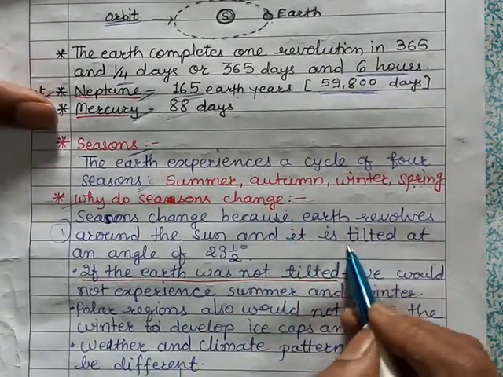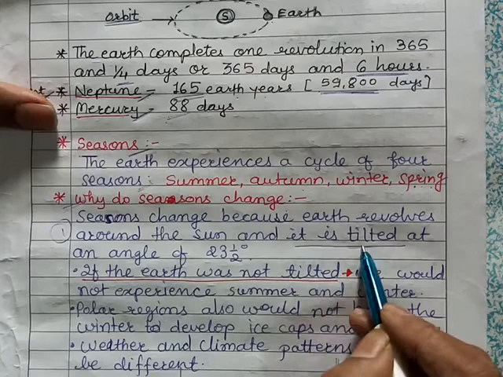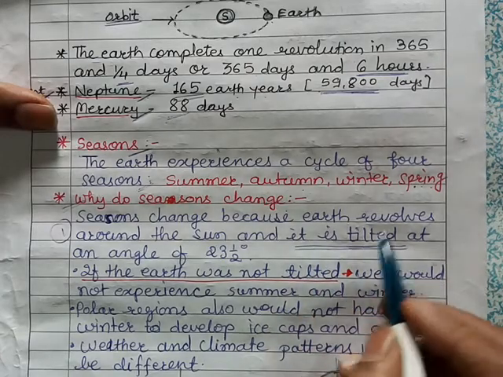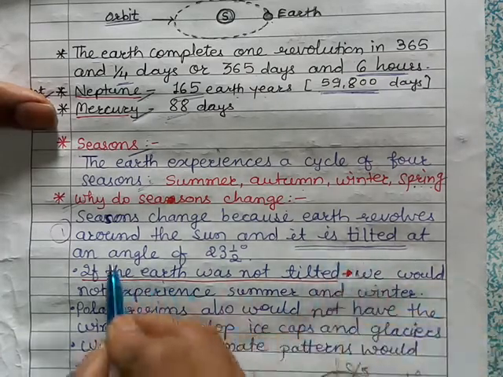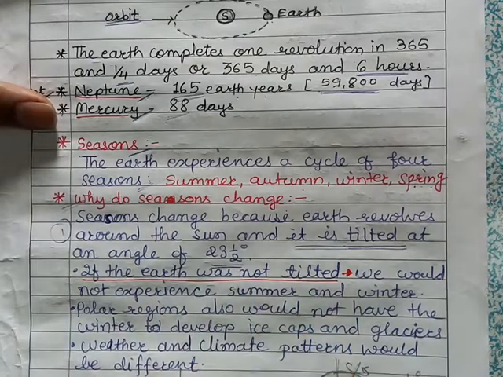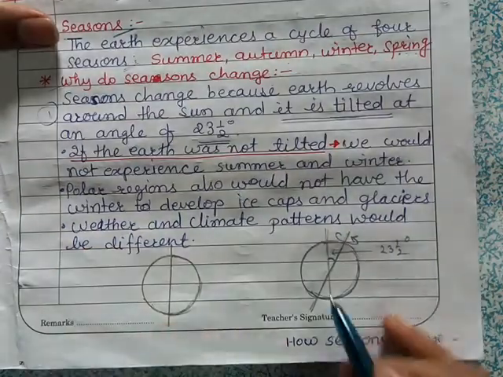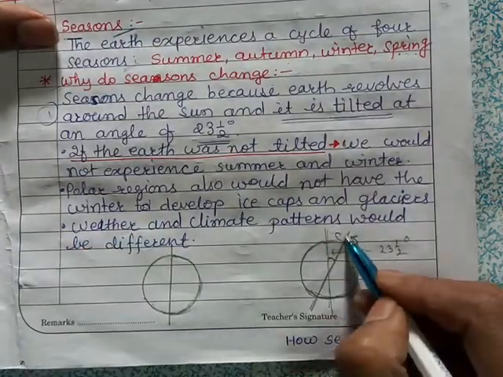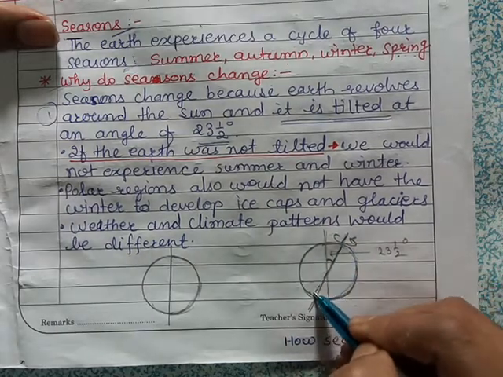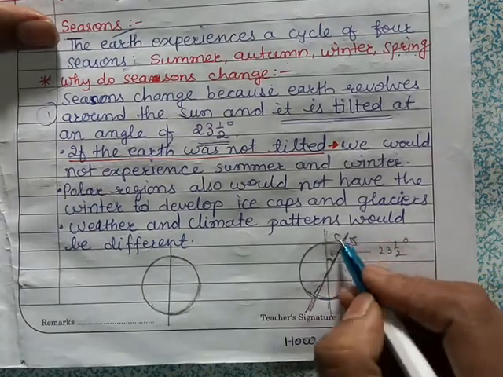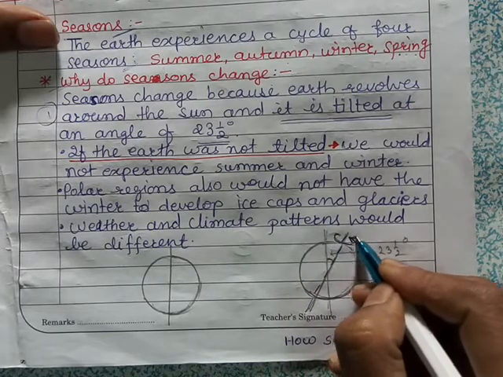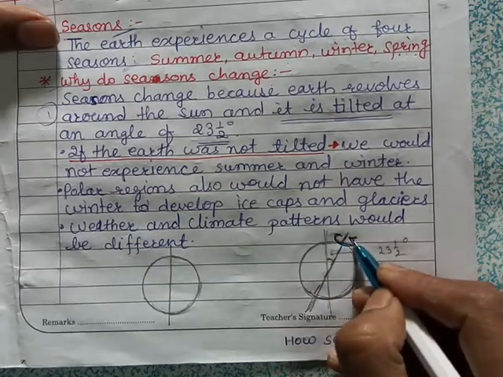And the second reason is that the earth is tilted. We have seen in our last videos that the earth is tilted at an angle of 23.5 degrees. Look here, this is the axis of the earth on which it rotates.